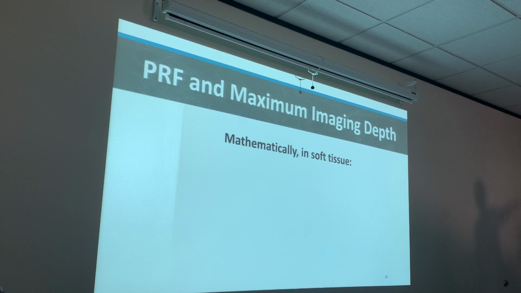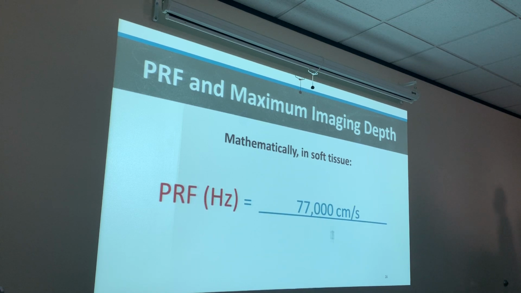Remember I said they're equivalent? Using this formula, PRF is equivalent to 77,000 centimeters per second divided by the imaging depth. So we can actually determine our maximum imaging depth based on this formula.